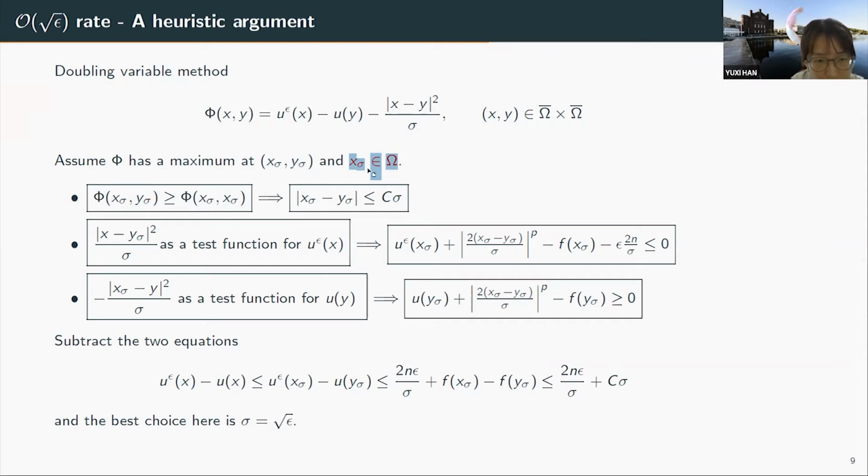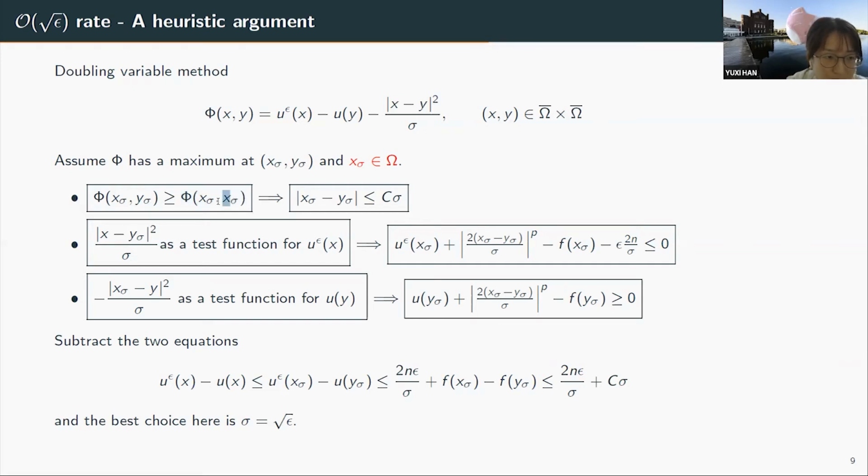So here, this assumption, x sigma in the interior, is actually problematic, and we will talk about that in a second. But for now, let's just assume this is true. If this is true, we can use the definition of phi attaining its maximum at x sigma, y sigma to compare the function value there with any other point.